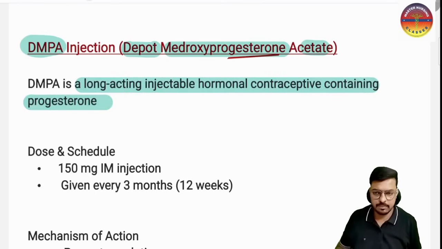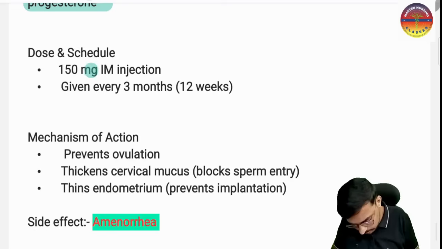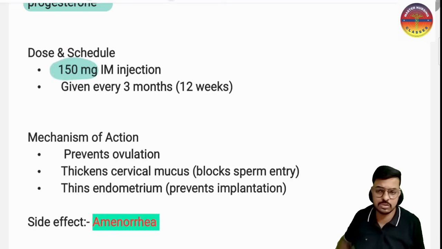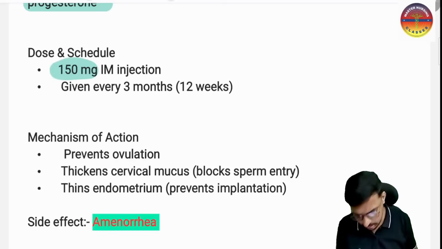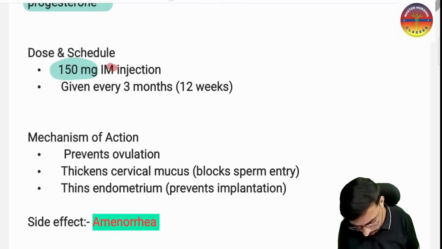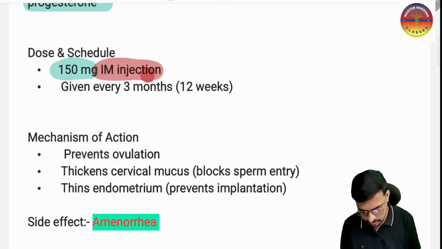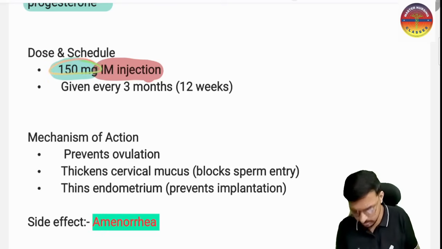The dose of this one will be 150 mg. And how are we injecting this one? We are injecting it by the intramuscular route. What is the route of administration of the DMPA? So that is intramuscular. Very important. How much? 150 mg we will give.